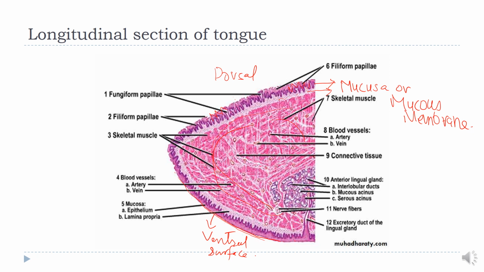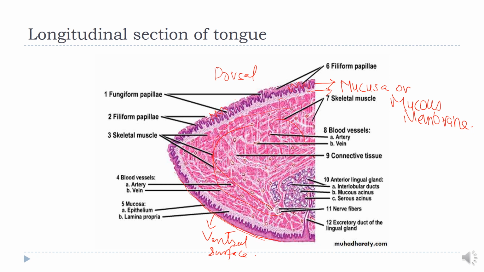The next layer is the lamina propria, which I have told you consists of loose connective tissue, blood vessels, nerves, lymphatics, and then the core of the skeletal muscles. The skeletal muscles run in different directions. There are two types of muscles.